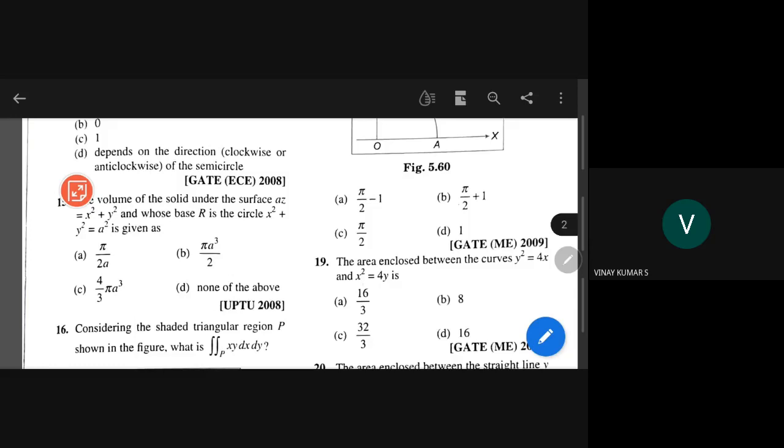Volume of the solid under the surface z equals x square plus y square, and whose base R is the circle x square plus y square is equal to a square. Okay, that we can do it. Volume, in terms of double integral, we have to do.